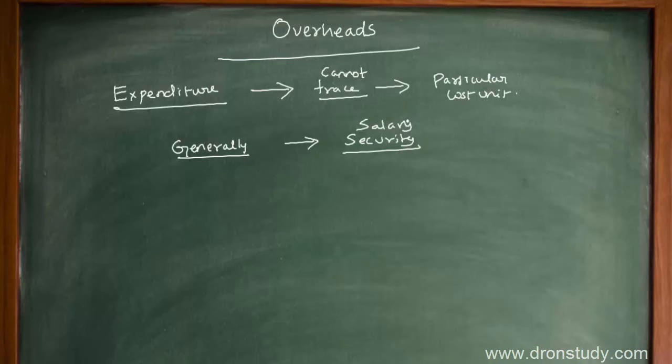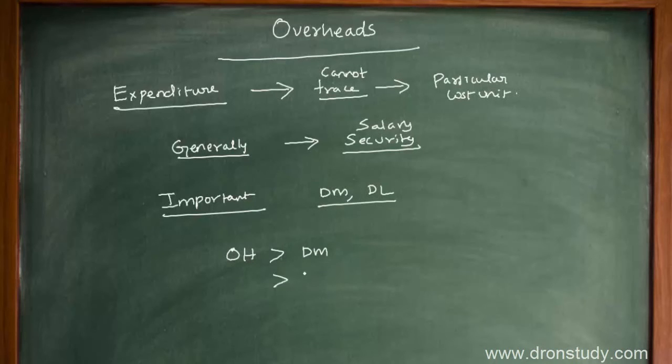So overheads are a very important cost. When we arrive at the cost where we factor in many costs, overheads occupy a very important position along with direct material cost and direct labor cost. Many times in a manufacturing concern, this overhead cost would be greater than direct material, sometimes greater than direct labor, and sometimes greater than both direct material and direct labor put together.